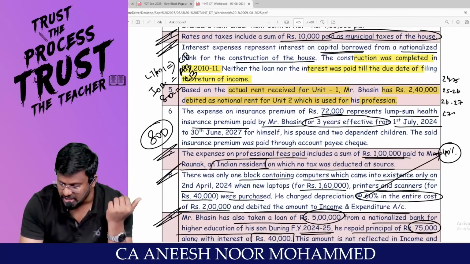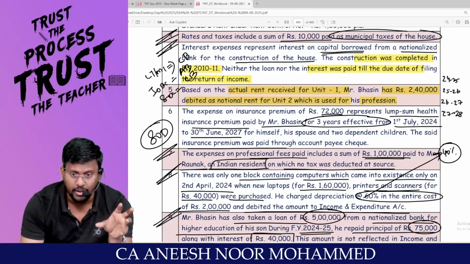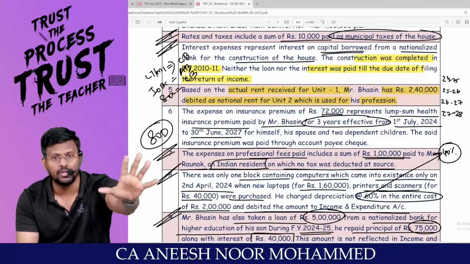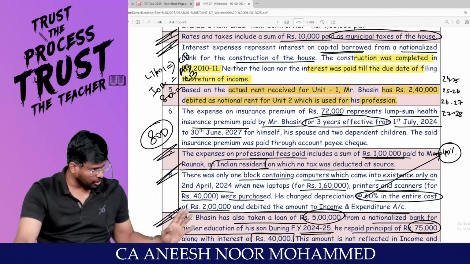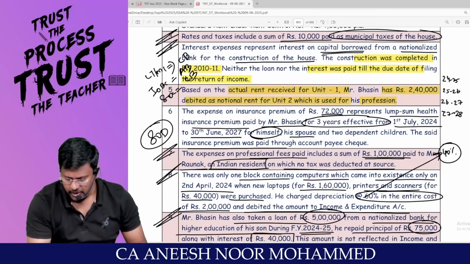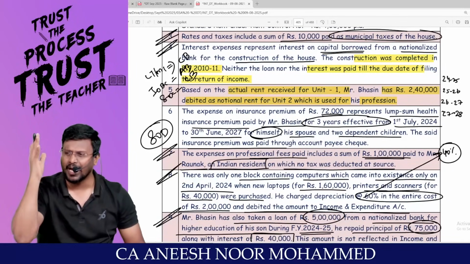That means 27-28. How many years? 4 years. That means I paid premium for 4 years. For himself, spouse, and 2 dependent children. That is allowed as per 80D.